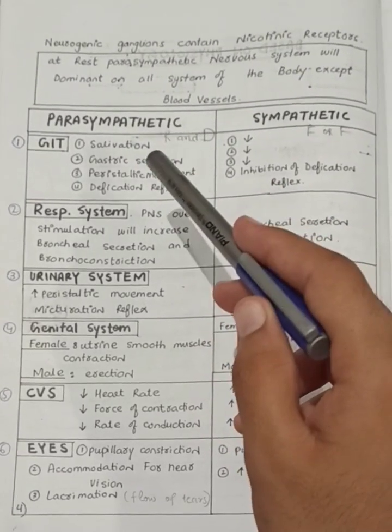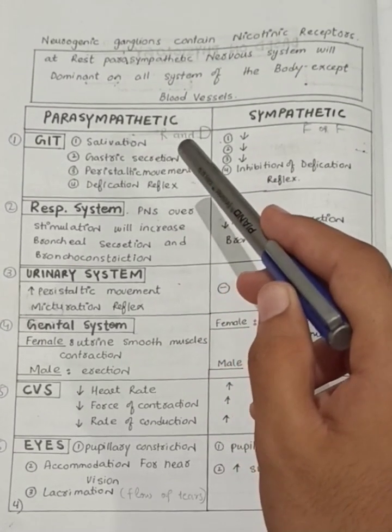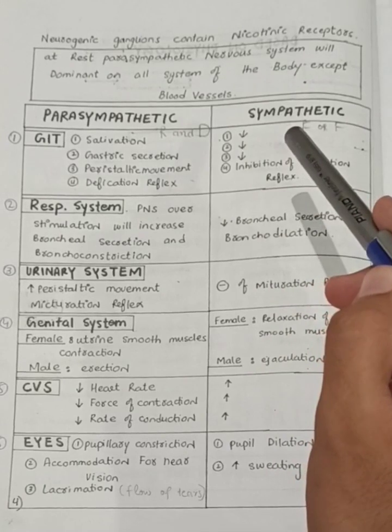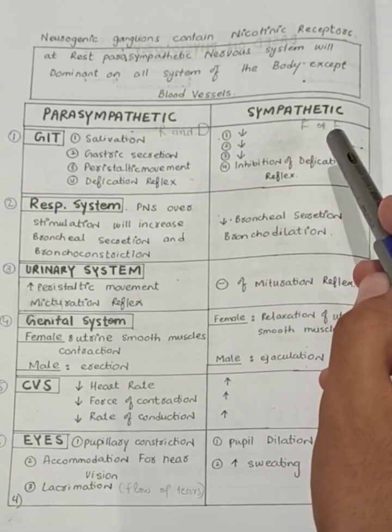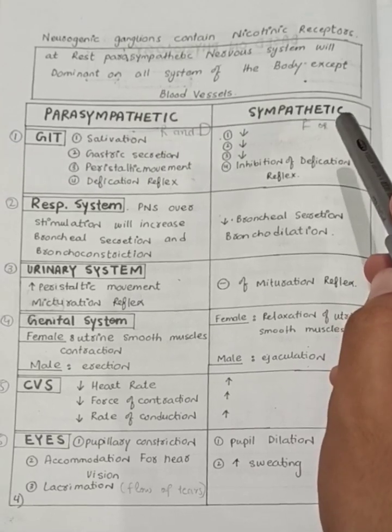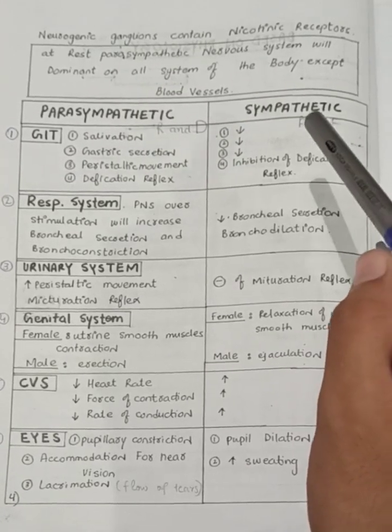The parasympathetic nervous system controls all autonomic activity at rest and digest state, while the sympathetic nervous system controls all autonomic activity at fear, flight, fight and emergency state.